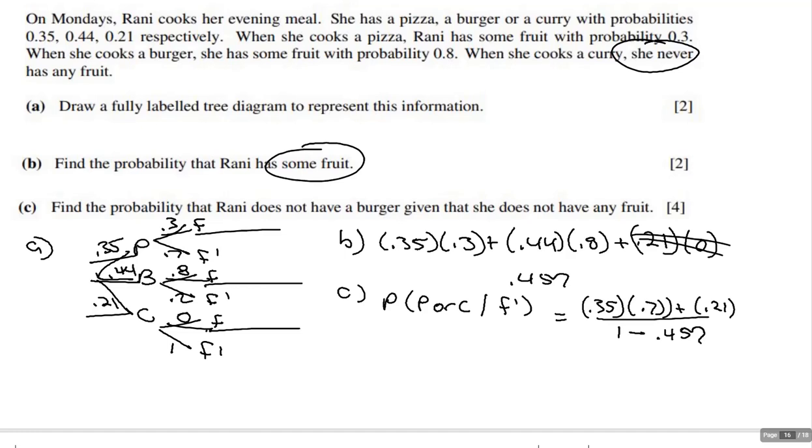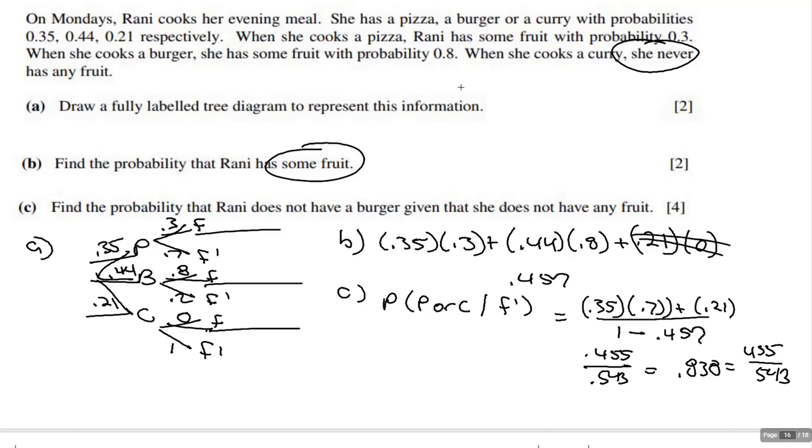So what would end up happening is you'll end up getting 0.455 over 0.543, which will be 0.838, or maybe you put the fraction 455 over 543. Okay, so let's take a look at the rubric.